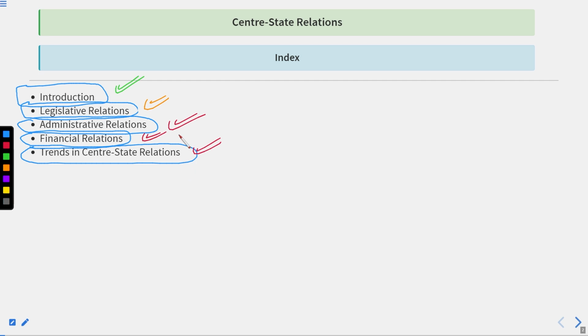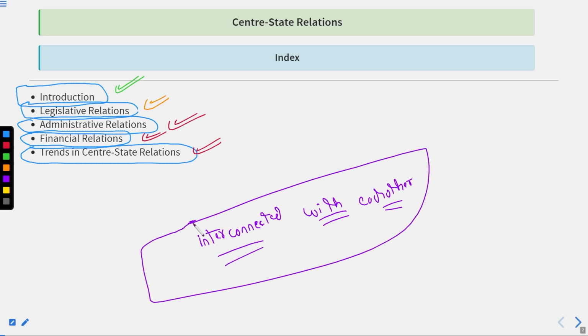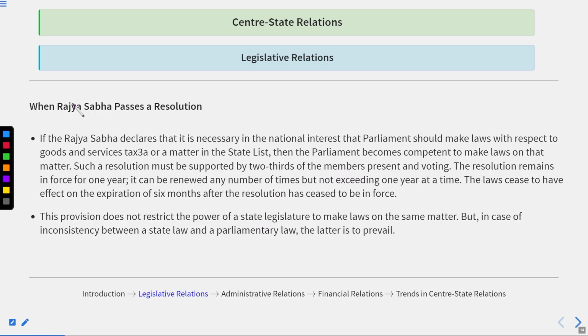I hope that you have revised the previous one well enough before coming to this lecture, as many times I have told you that it is for your own benefit. If you are not doing this on a regular basis, it will be difficult for you to catch up. Why? Because all of the things which we are covering here are interconnected with each other. So let's start from where we had left.